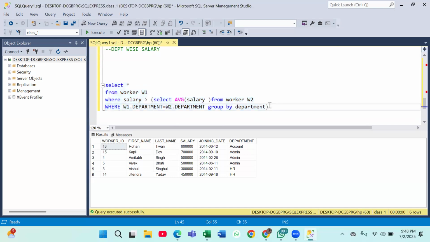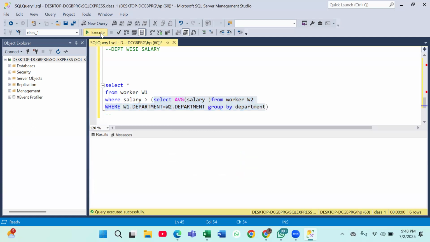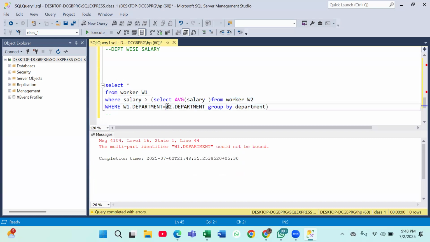And in this, can my inner query run before? Is it possible for me to run my inner query before here? You understand what I did here, right? I have just said that the department should be the same, then only it's going to compare. That is my only condition. But can I run my inner query before? Will it give me any result? No, right? That means both of these queries are running together. When both of these queries are running together, it is known as a correlated subquery.